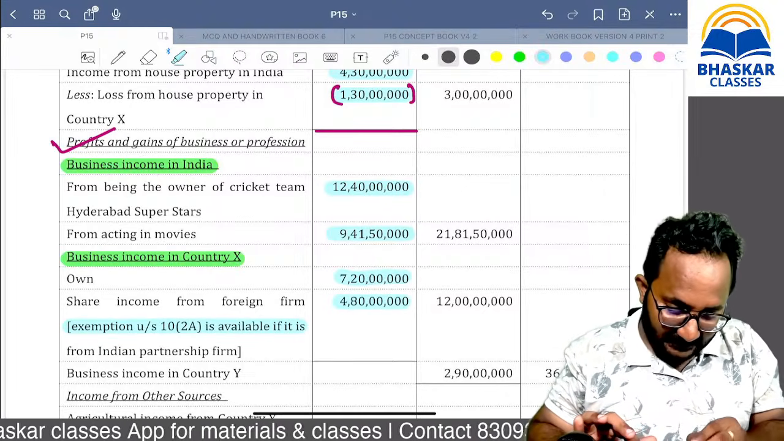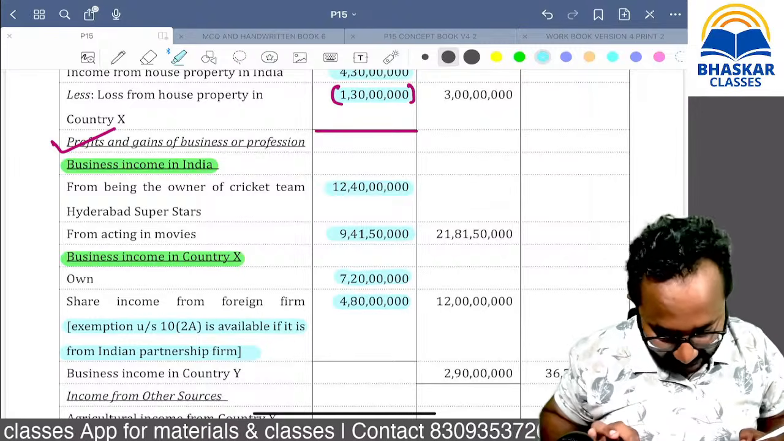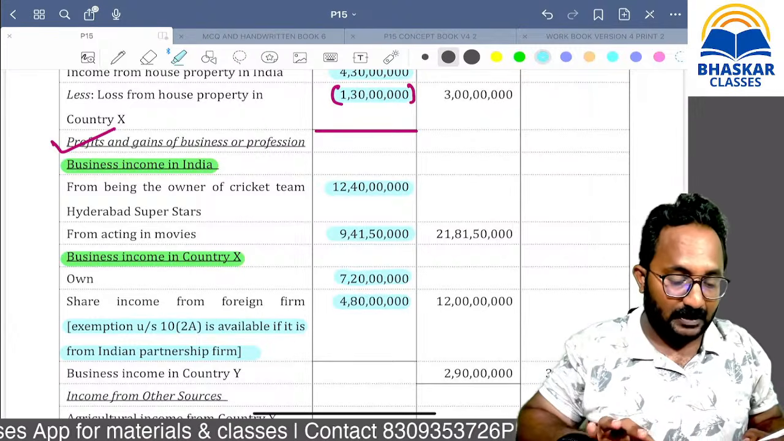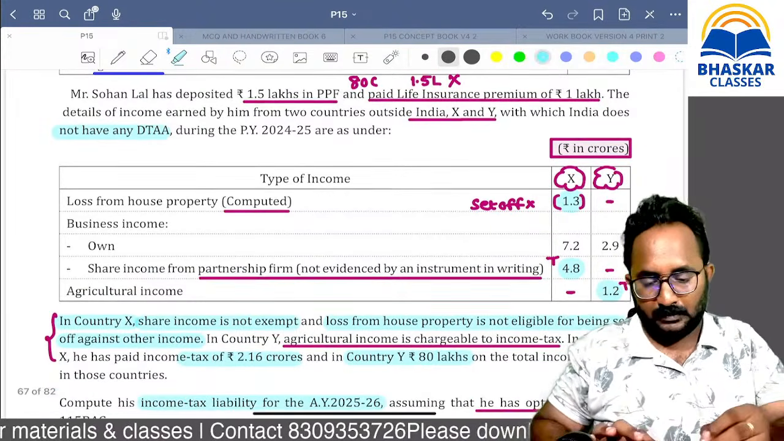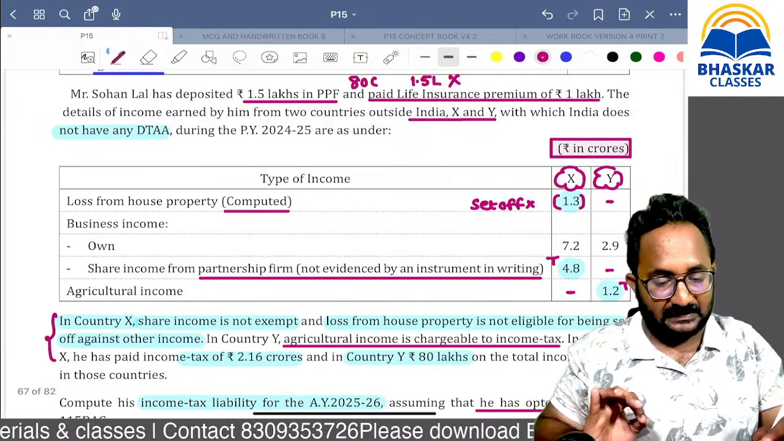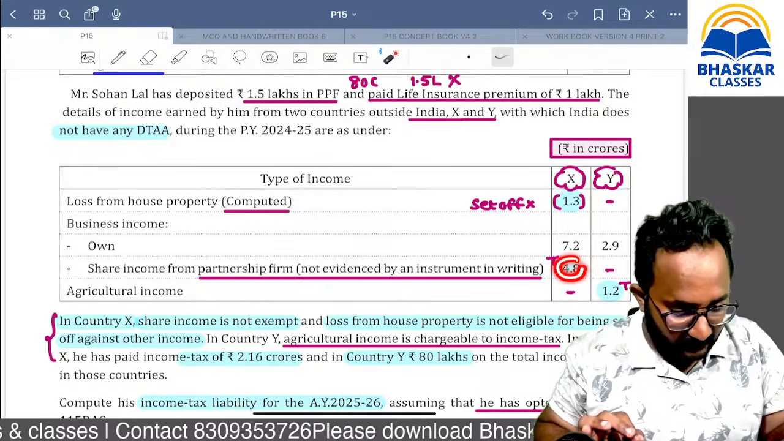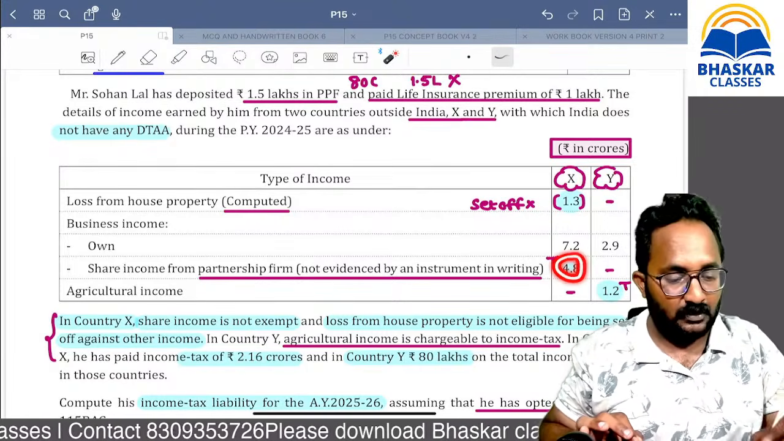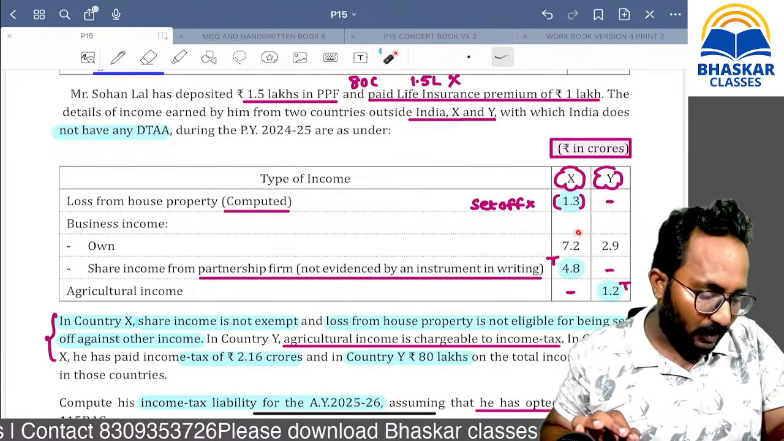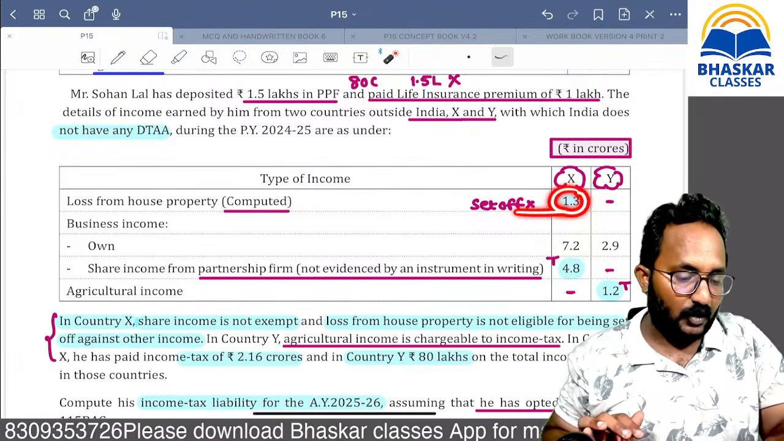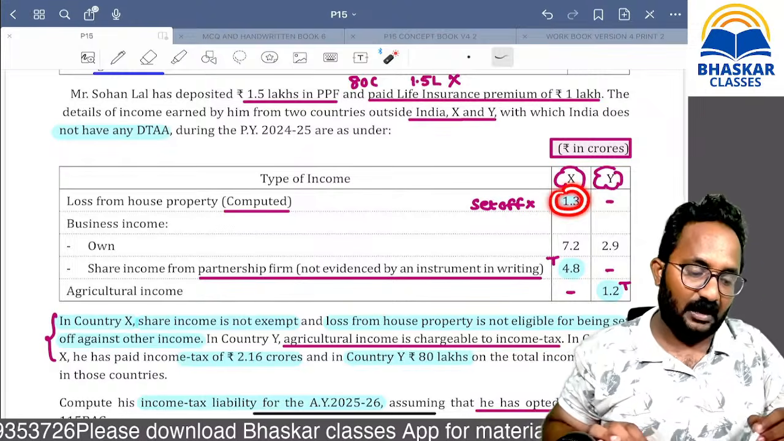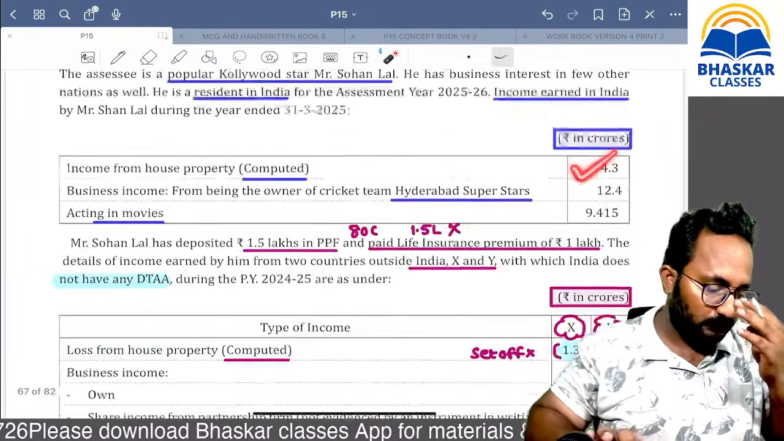Because exemption is available only to an Indian partnership firm. Here it is a foreign partnership firm. That's why in India also that amount is taxed. So clearly they are saying that amount is taxed in foreign as well as in India. But they are not doing the set off in foreign, but now we are doing the set off against the Indian house property.